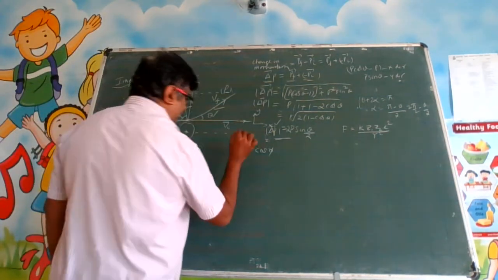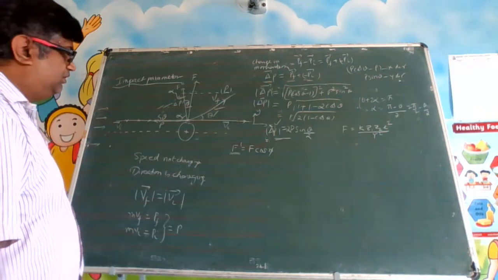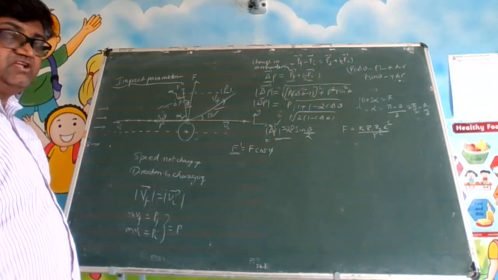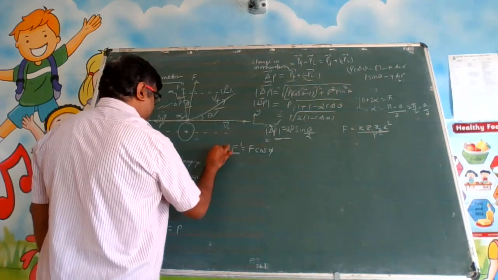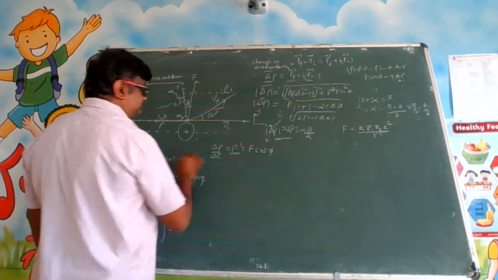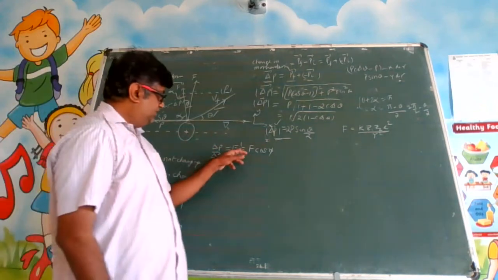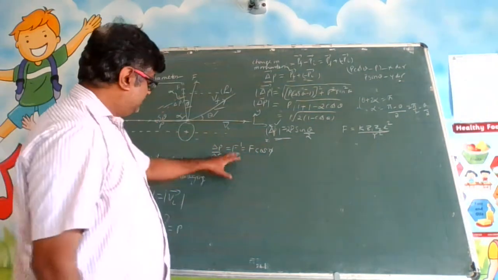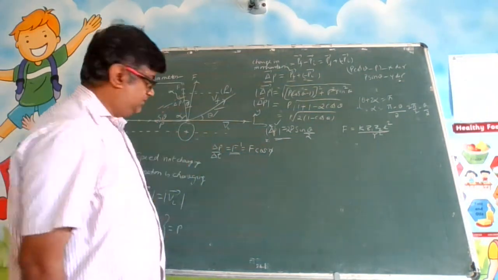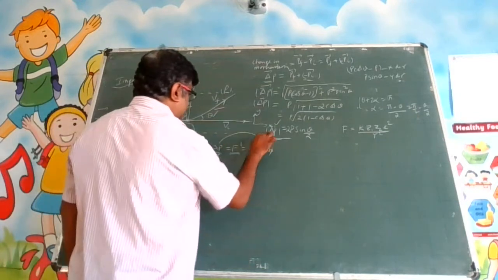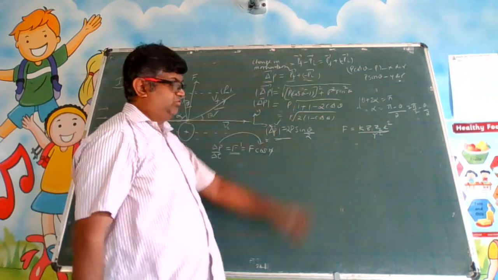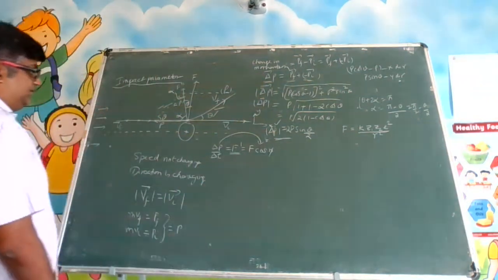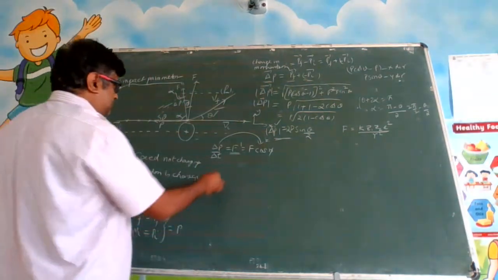So what is F basically? Is it not the rate of change of momentum? Can you write this F dash also as rate of change of momentum? This can be written in two ways: one as F cos phi, another as rate of change of momentum. That means essentially these two are equal now. Delta P you have already worked out. So can we frame an equation here?